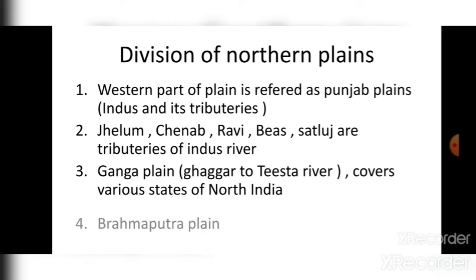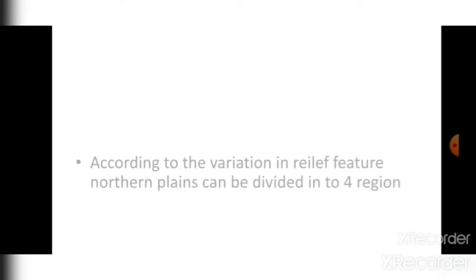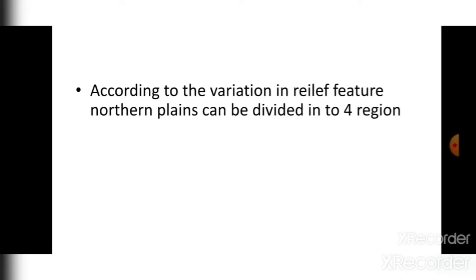Now the third division of the northern plain is the Brahmaputra plain, that is created by the Brahmaputra river.